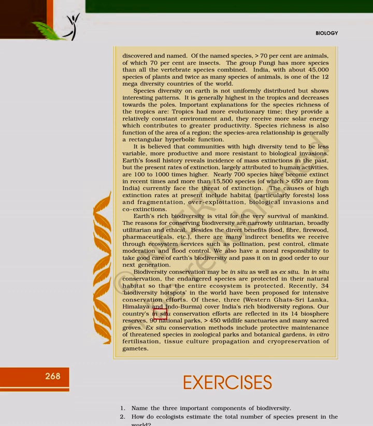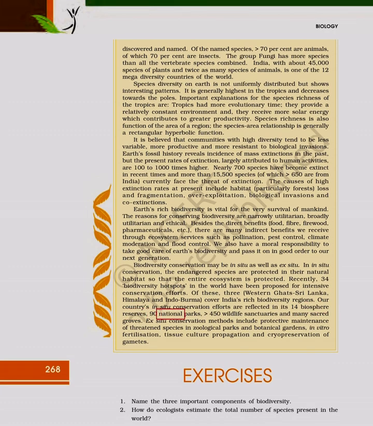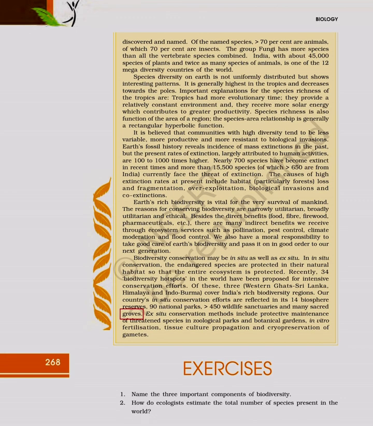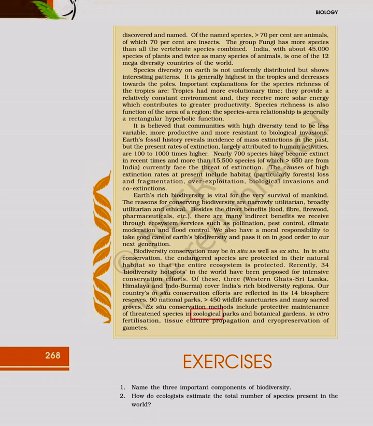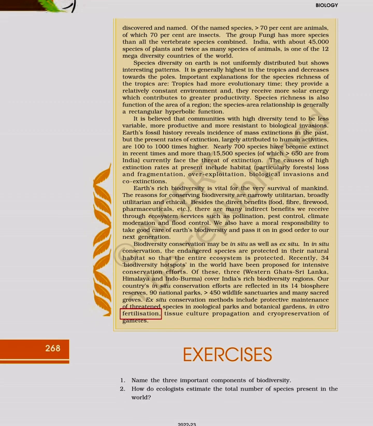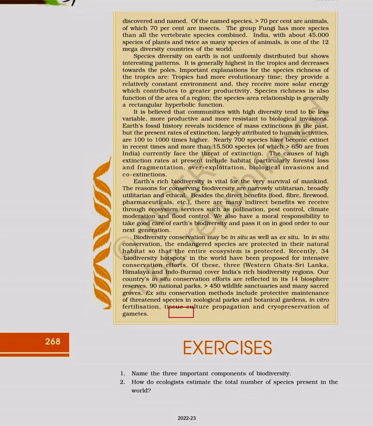Our country's in situ conservation efforts are reflected in its 14 biosphere reserves, 90 national parks, 450 wildlife sanctuaries, and many sacred groves. Ex situ conservation methods include protective maintenance of threatened species in zoological parks and botanical gardens, in vitro fertilization, tissue culture propagation, and cryopreservation of gametes.